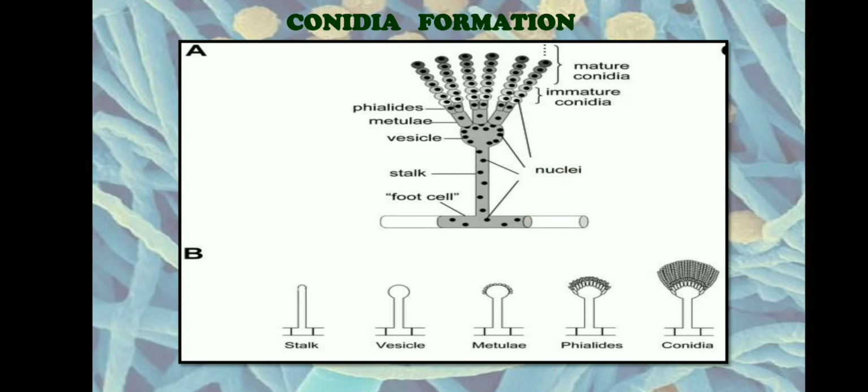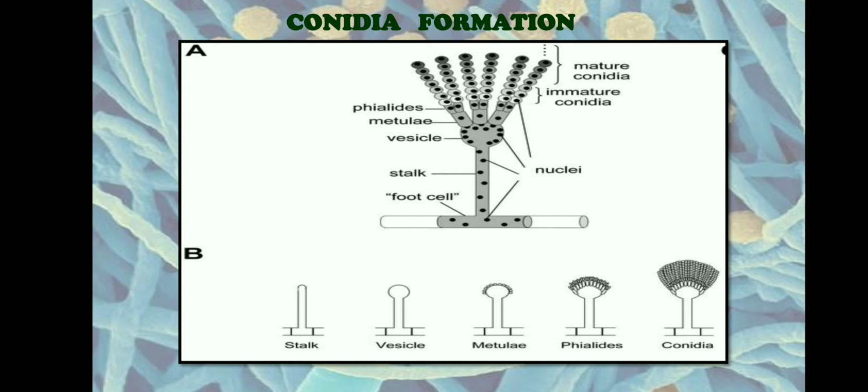Now, if the conidia are formed at the base of the chain, then it will be called the basipetal mode of conidiophore formation, because here the youngest spore is at the base. Examples of such fungi are Aspergillus and Penicillium. There is another mode of spore formation called the acropetal mode, which describes a chain that bears the youngest spore at the apex tip. This usually is seen in Cladosporium. So there is a basipetal arrangement and an acropetal arrangement of spores in conidiospores.